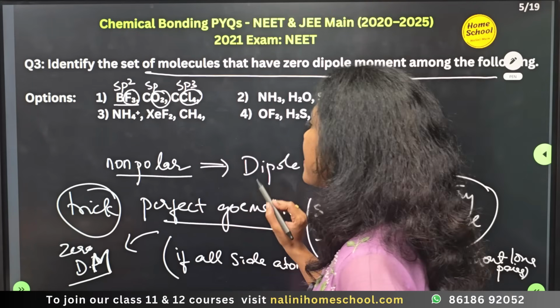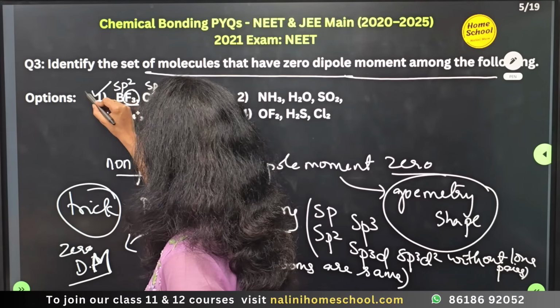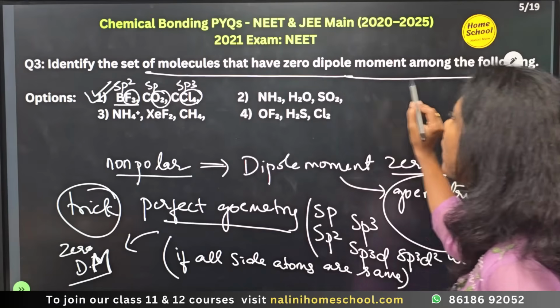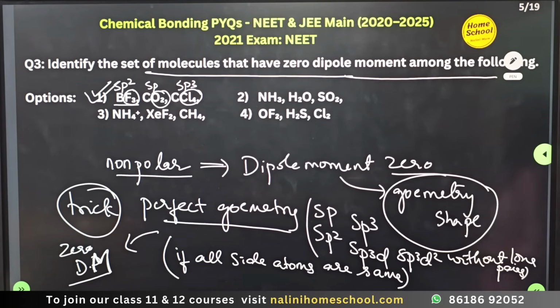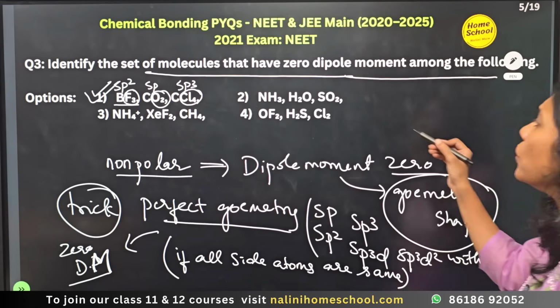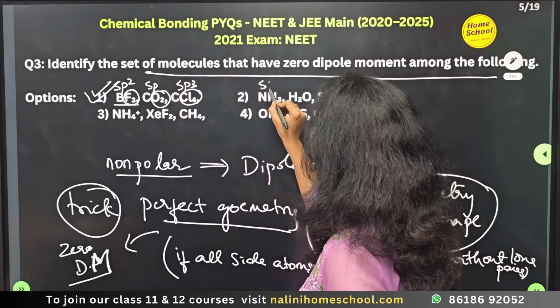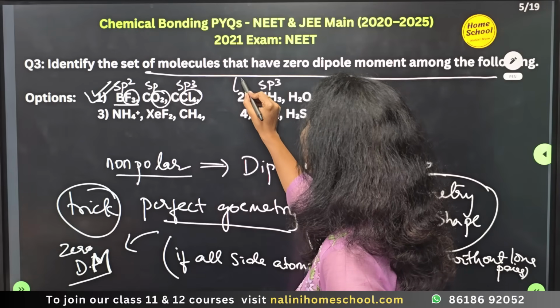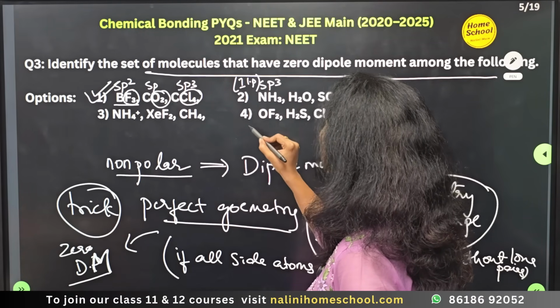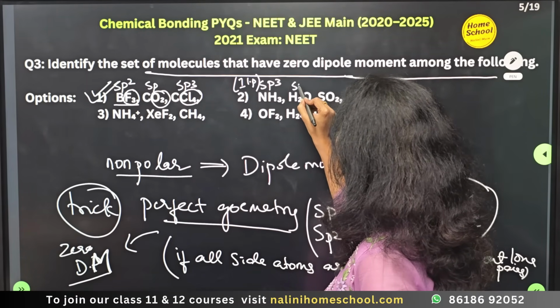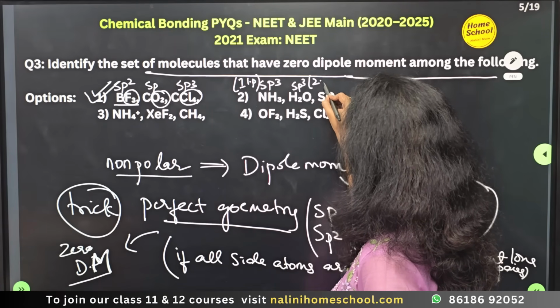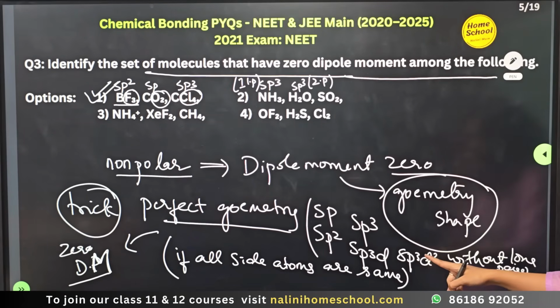So obviously option 1 is the set of molecules which have zero dipole moment. If you look at the other options, option 2 has sp3 hybridization but one lone pair is there. This also has sp3 hybridization but 2 lone pairs are there. What is our condition?